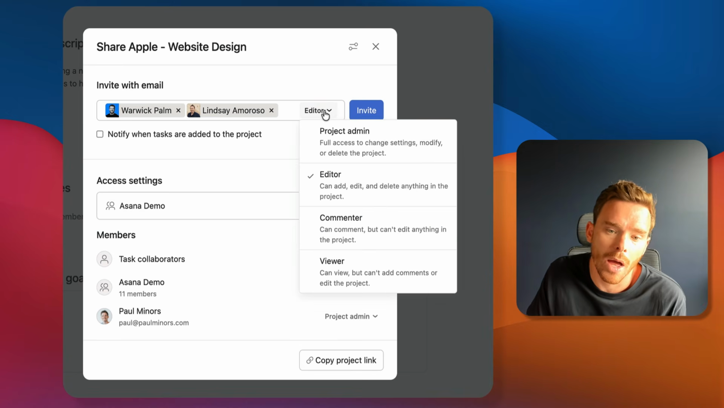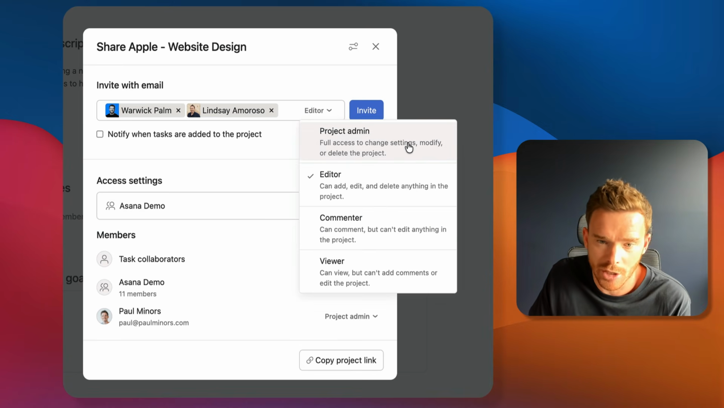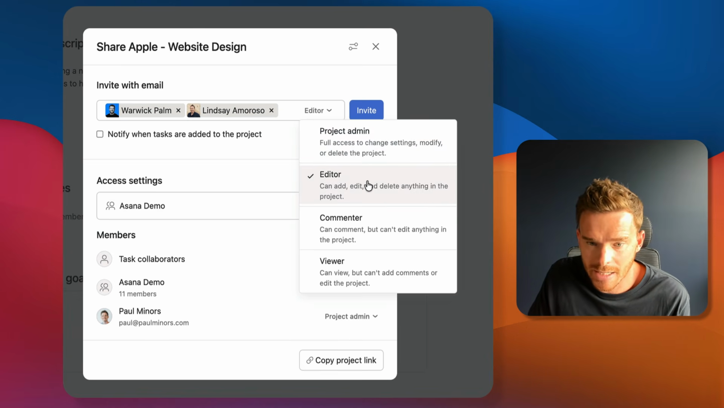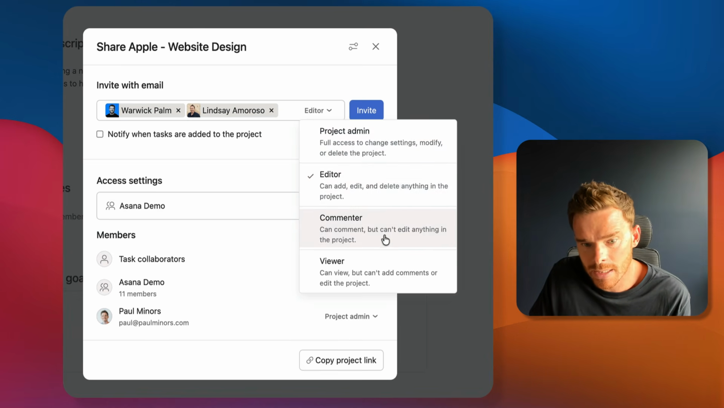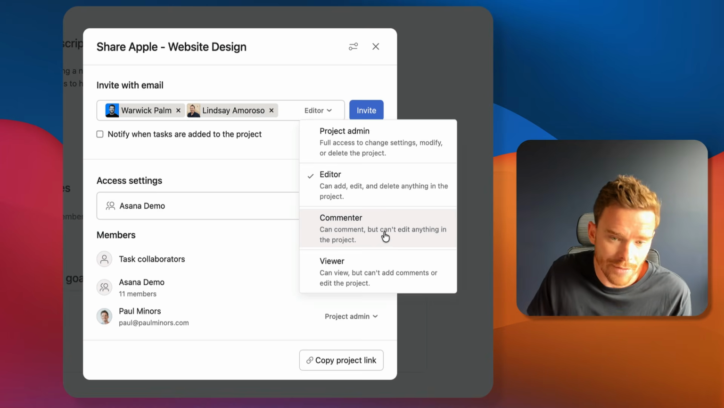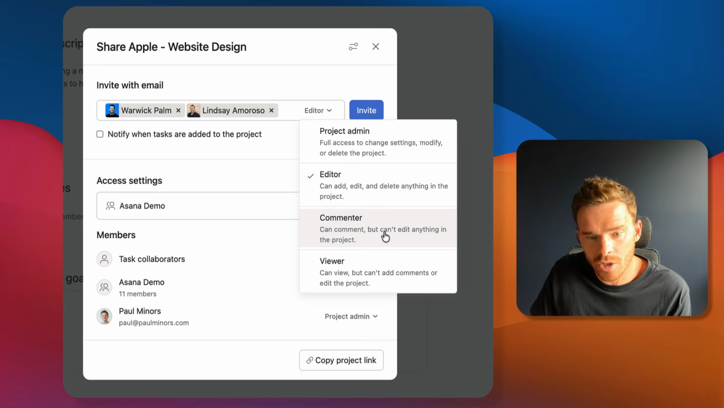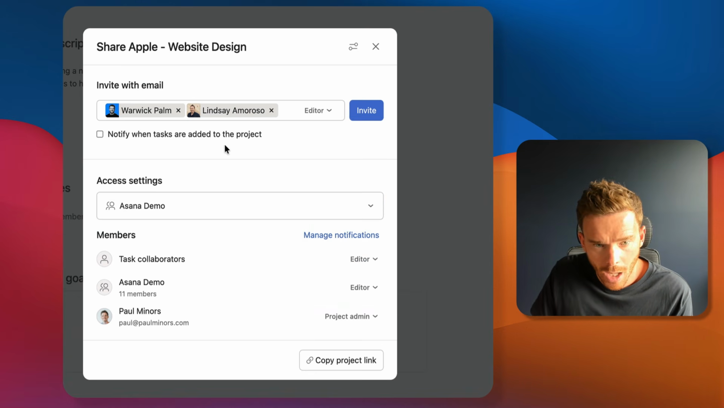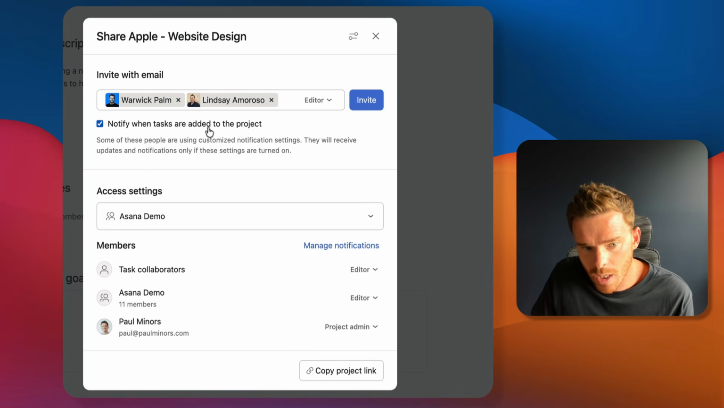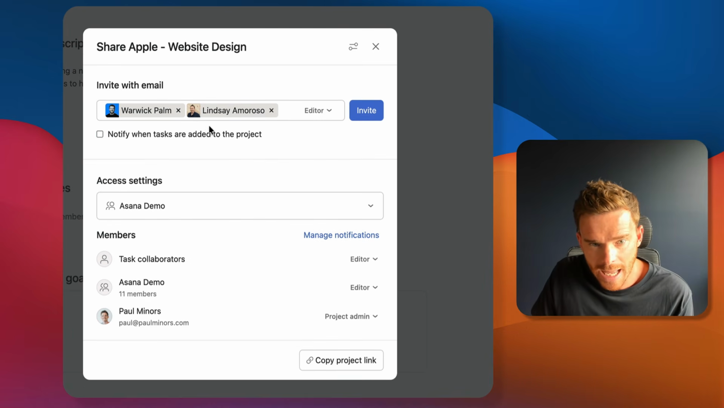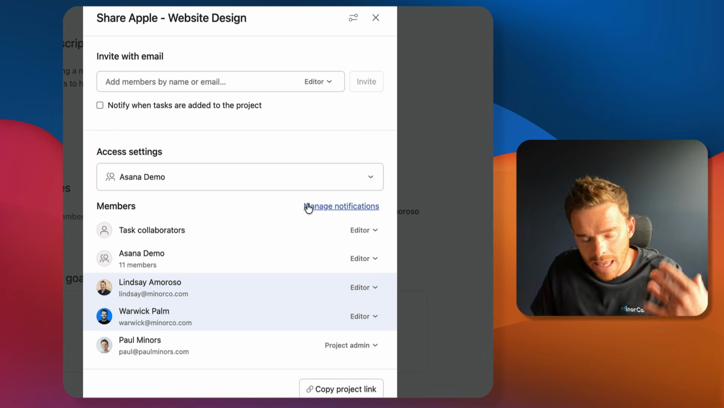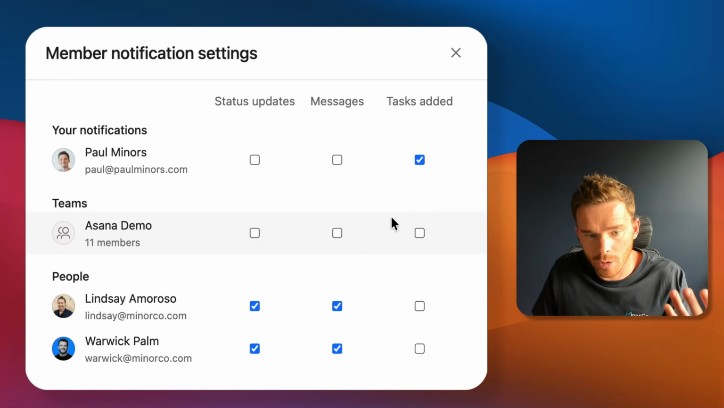I can choose whether I want to make them admins so they can make changes to all of the tasks and project settings. I can allow them to just edit tasks and certain settings. I can give them comment access if I only want them to comment on tasks, or I could just make them a viewer if I don't want them editing or commenting on anything. I can choose whether I want to notify them when new tasks are added to the project, and so let's send that invite.